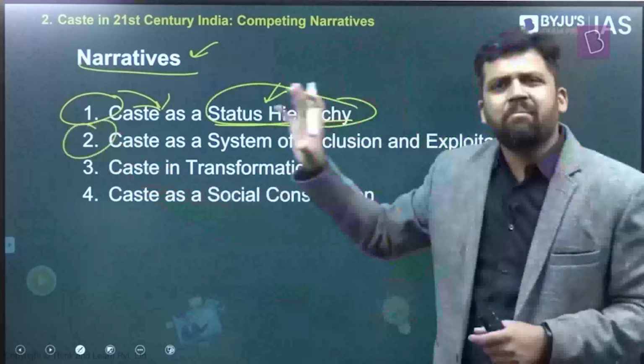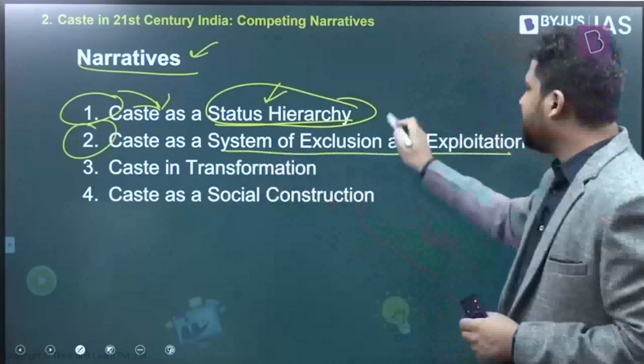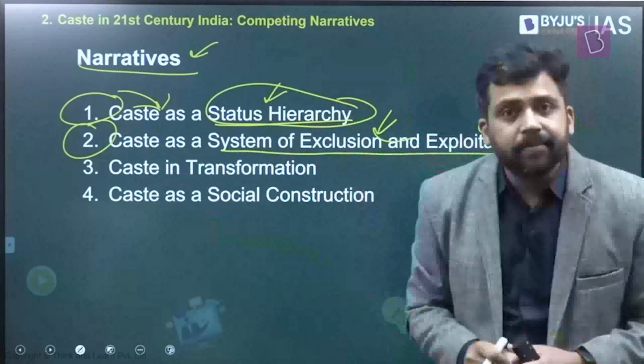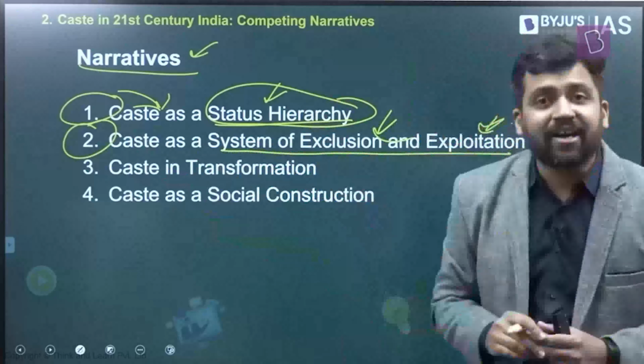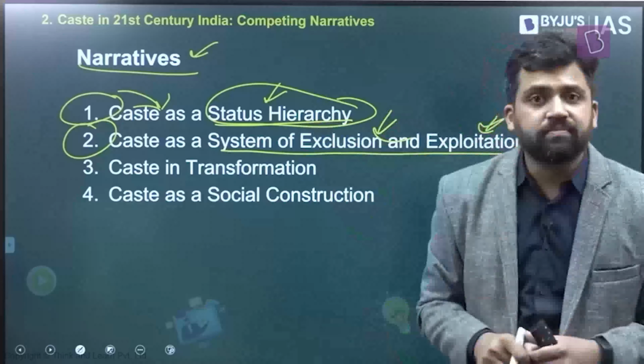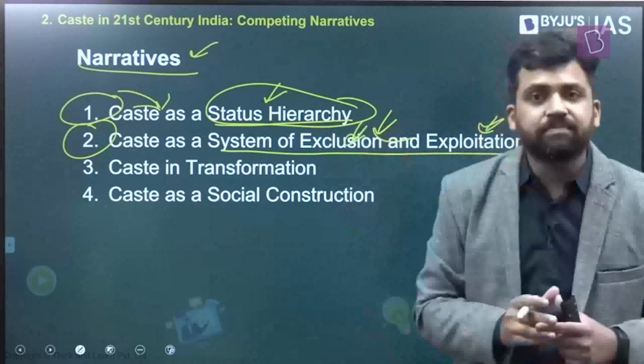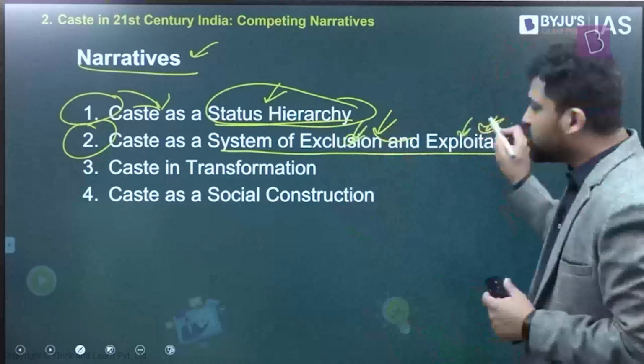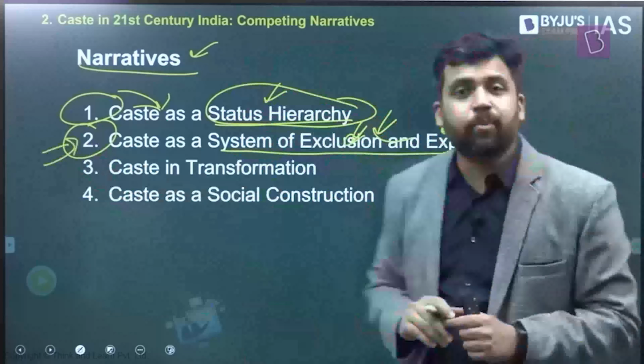Then there are some other thinkers who say that caste is a system of exclusion and exploitation. So the caste system excludes people. The caste system exploits people. The caste system leads to inequality. Those who are at the lower position in the caste hierarchy are not provided access to different kinds of resources. They might not be allowed to access water from common drinking water facilities. They might not be allowed to access education facilities. So it is excluding certain members of the society. It is also a system of exploitation. Those who are placed lower in the caste hierarchy are exploited. Different kinds of injustices are meted out to them. So some thinkers look at caste from this perspective, that caste is a system of exclusion and exploitation.